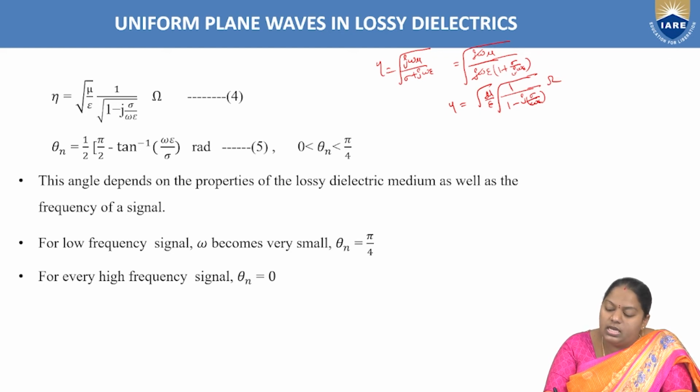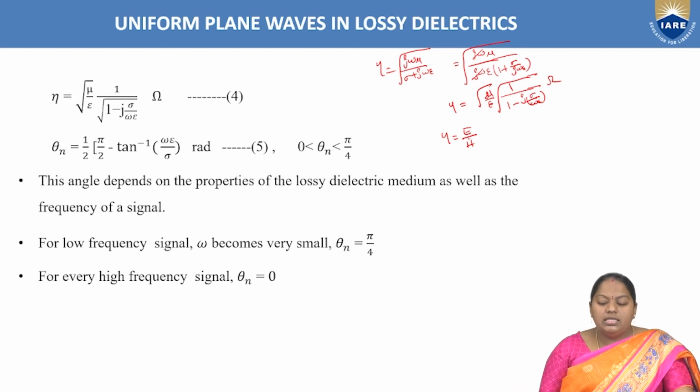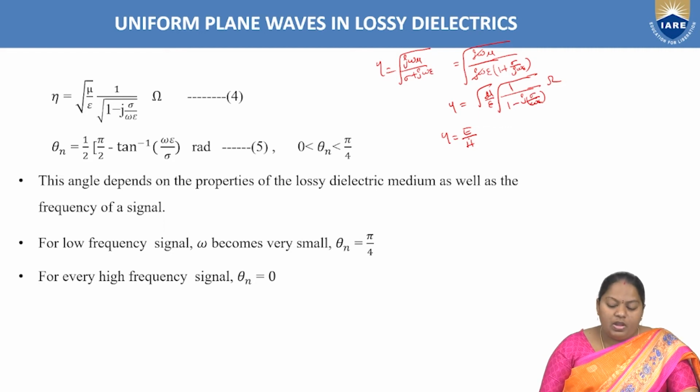As we know, this 1 by j can be written as minus j, as we have seen in the previous analysis. Then eta is root over mu by epsilon into root of 1 by 1 minus j into sigma by omega epsilon. From that we are going to write the equation for the phase angle. Why? Because in general this eta is the ratio of electric field strength E to the magnetic field strength H. So in order to write eta equal to E by H, we need how much phase differs between this E and H, and from that we are going to write this equation.